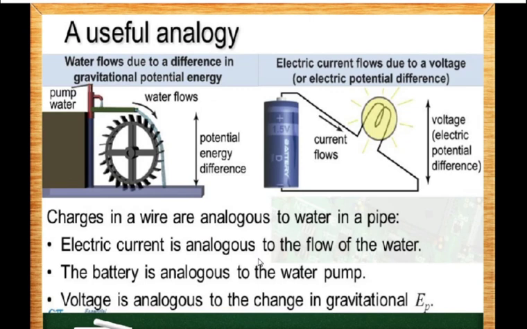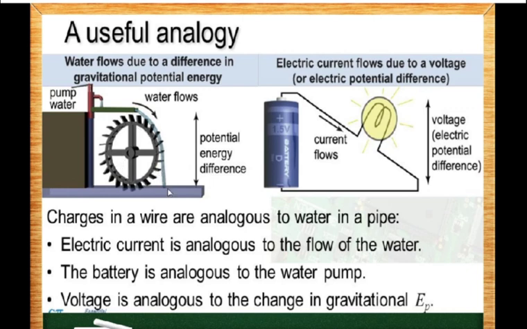Now this is an analogy once again to understand this whole concept of electrical potential difference. Now it says that water flows due to a difference in the height, or we can say the gravitational potential energy. The water at the greater, higher gravitational potential energy will always flow towards the lower potential energy, and while flowing it can do work, and therefore this water will turn, right?